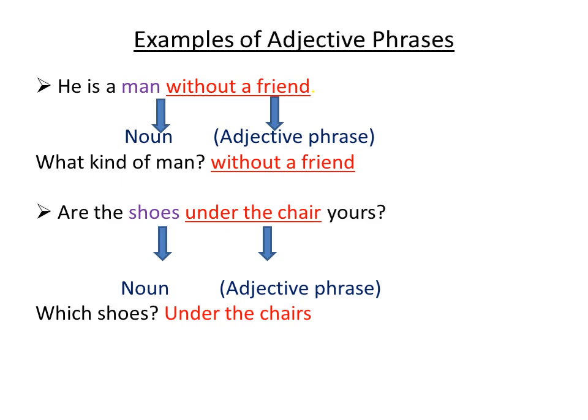Look at another example. Are the shoes under the chair yours? Shoes here is noun, and the phrase under the chair becomes adjective phrase because it describes the noun shoes. If you ask yourself which shoes, the answer comes, under the chair.